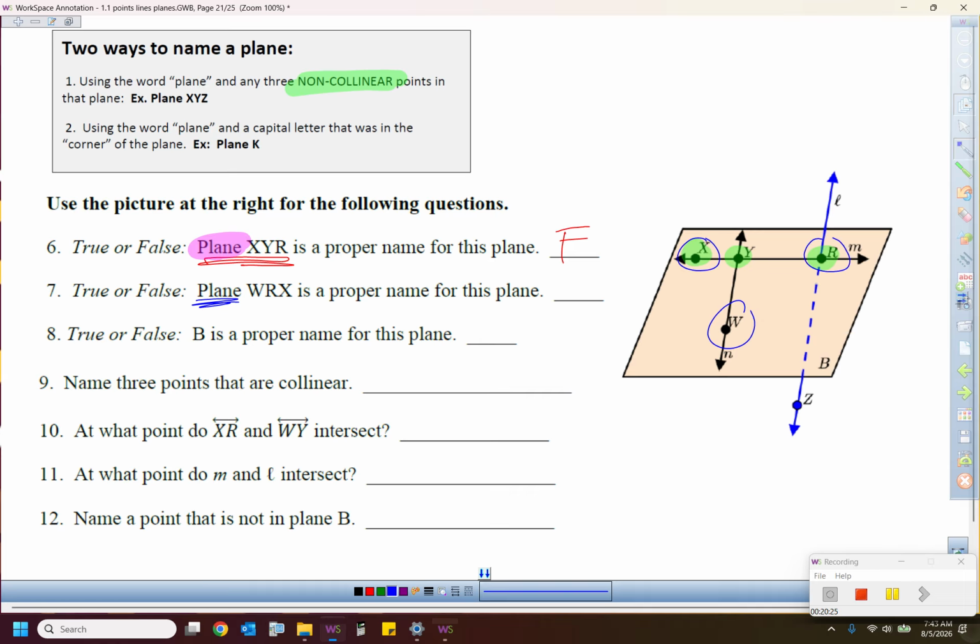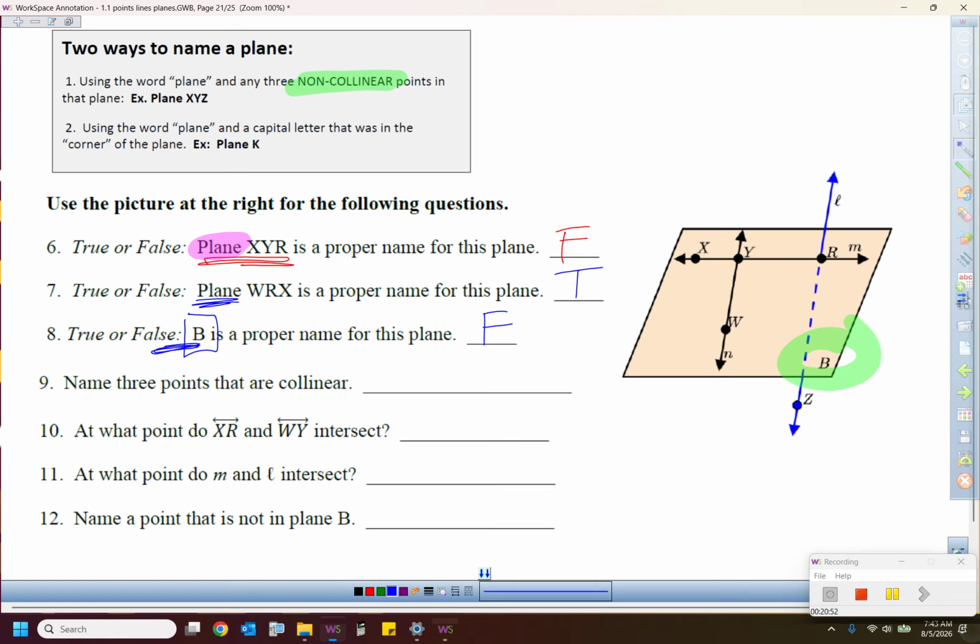Notice those 3 points are in the plane. That's cool, right? And they're not lining up. So yes, we can call that plane WRX. And then here's the one that could get you, right? It says B is the proper name for this plane. Notice that we got B in the corner right there, but the answer is false because they didn't put the word plane in front of it. If you only have a capital B, that's a point.